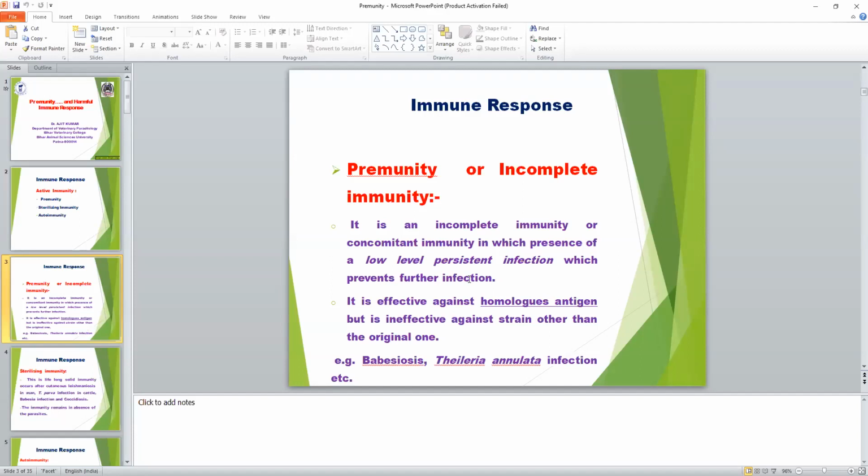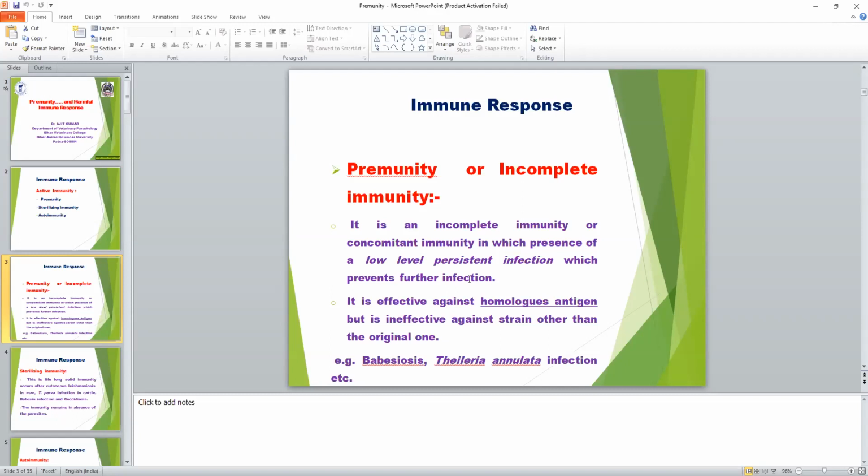After the infection, the host is not fully cured, but a subclinical infection is present. The host is not clinically infected with the parasite, but subclinically infected, which prevents further infection. It means the parasite is present inside the host, which activates the lymphocyte macrophage system, which produces humoral antibody and prevents the further penetration and further infection of the host.